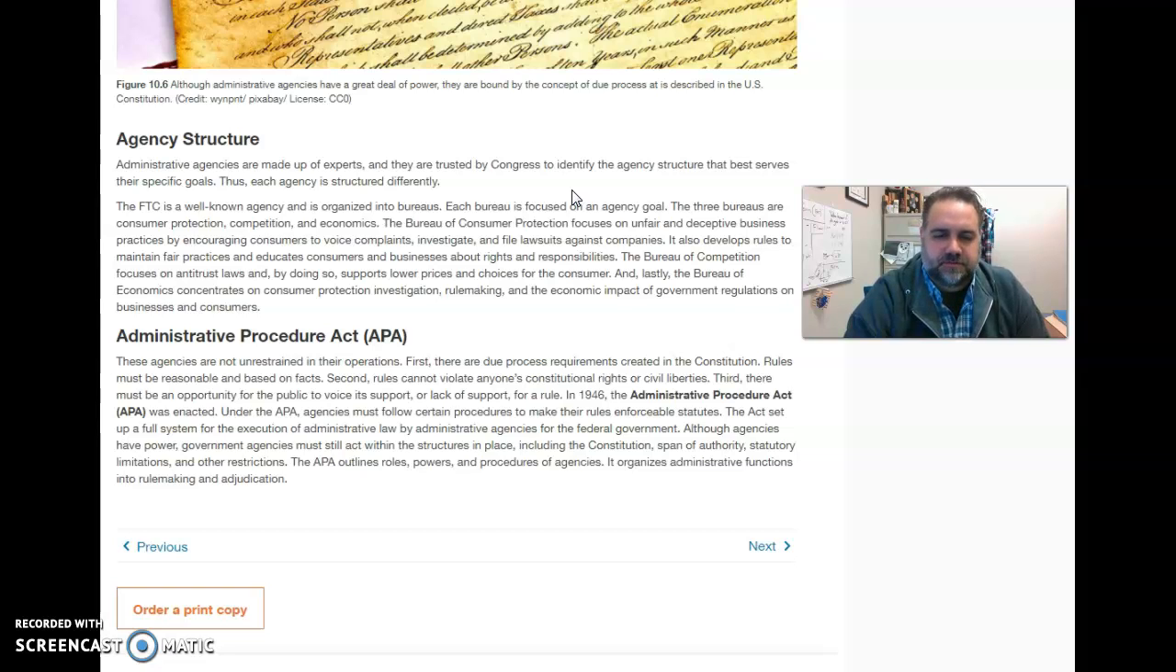The agency structure: administrative agencies are made up of experts, and they are trusted by the Congress to identify the agency structure that best serves their specific goal. Thus, each agency is structured differently. And then lastly, Administrative Procedure Acts, the APA. The APA, the Administrative Procedure Act, was enacted in 1946. Under the APA, agencies must follow certain procedures to make their rules enforceable statutes. The Act set up the full system for the execution of administrative law by administrative agencies for the federal government.